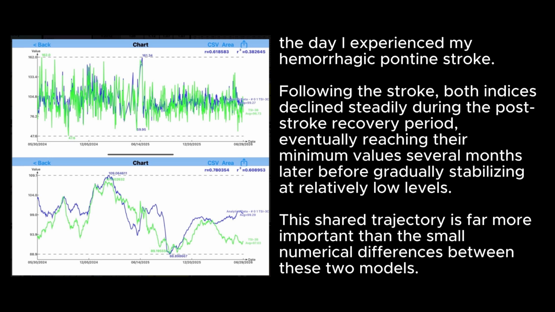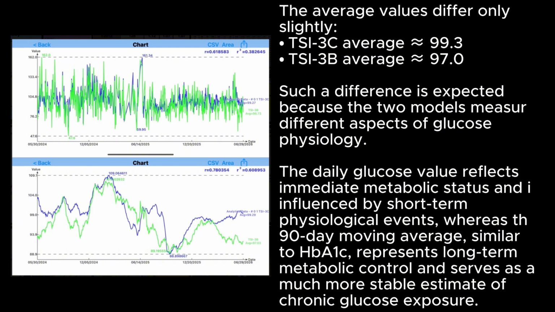Following the stroke, both indices declined steadily during the post-stroke recovery period, eventually reaching their minimum values several months later before gradually stabilizing at relatively low levels. This shared trajectory is far more important than the small numerical differences between these two models. The average values differ only slightly: TSI-3C average approximately equals 99.3, and TSI-3B average approximately equals 97.0.